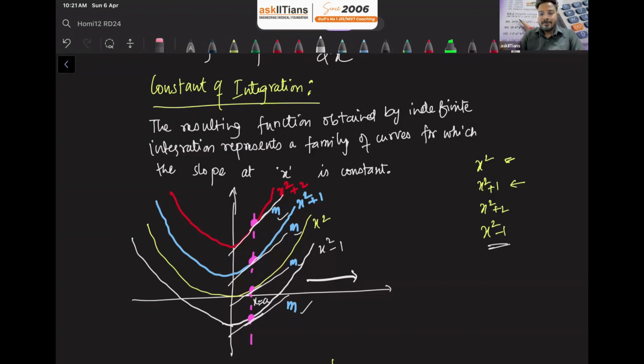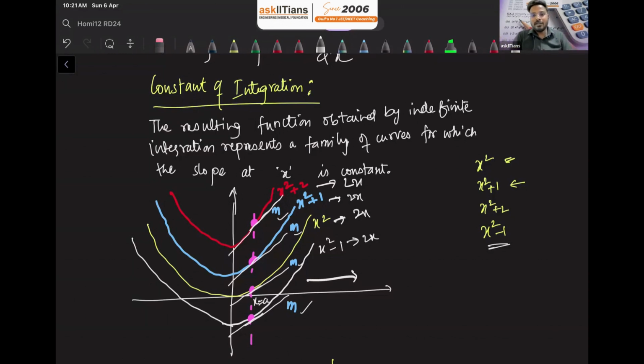So that's why every time we are getting the same answer. For this it is 2x, for this also it is 2x, because it is nothing but slope. Slope is m, which means all the slopes are the same here. So every time we are getting the same answer, 2x and 2x and 2x. And if you replace x with a, we get 2a, 2a, 2a, 2a.